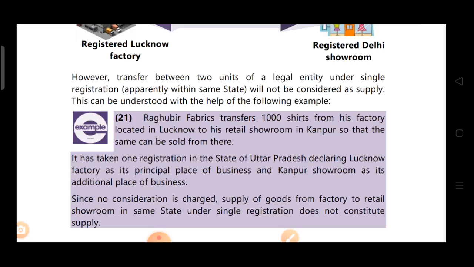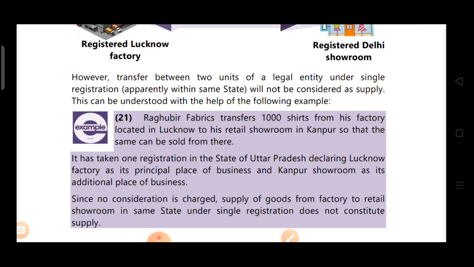Since no consideration is charged, supply of goods from factory to retail showroom in the same state under single registration does not constitute supply, because we can't say this is an establishment or distinct person. We would have said that this constitutes supply only if the registered person had taken separate registration for factory and showroom. In that case the stock transfer would have been termed as supply and GST would have been levied. But as there is only single registration, the stock transfer from factory to showroom is not treated as supply.